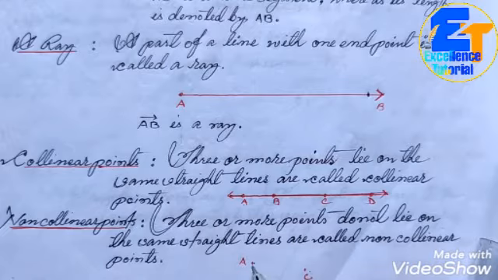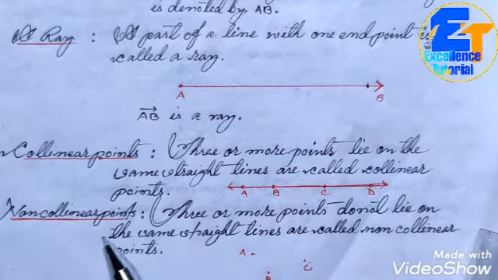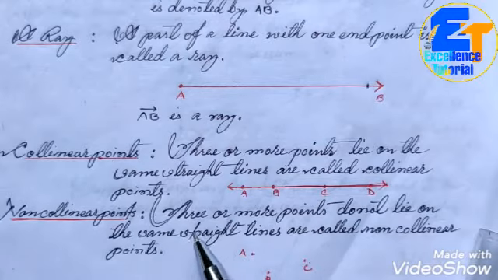No, it won't, because if you draw a line, we can cover only these 2 points, A and B, and C is left. If you try to draw a straight line in this way, only 2 points, A and C, can be covered. So with the help of 3 given non-collinear points, a polygon, a triangle, can be drawn. So remember, 3 or more points are said to be non-collinear if they do not lie on the same straight line. This is the definition for non-collinear points.